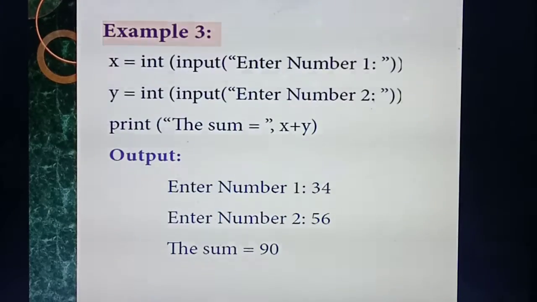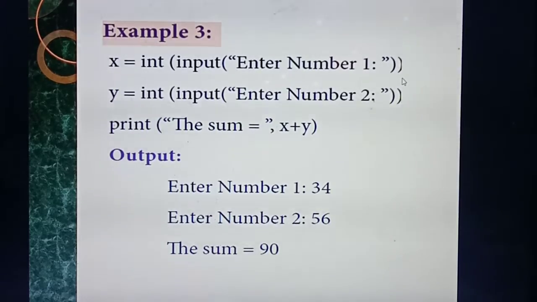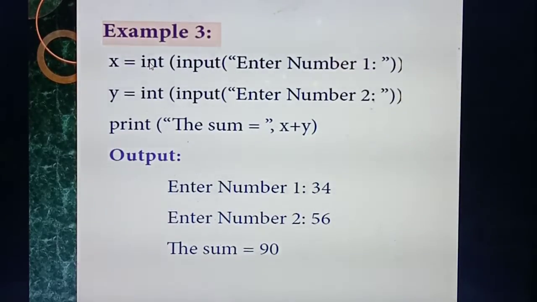Understood? See this example. X equal to int of, inside this, listen carefully, I am going to enter a number. I am going to enter one number. So if you need to enter a number, which data type should you give? Int of. Okay, so I am giving int of. So inside the input of function I am giving enter number 1. So why am I giving the data type as int here? Because I am going to enter the number. That you have already studied.